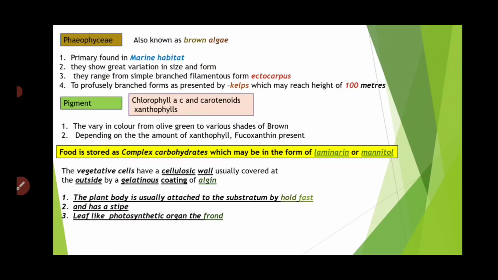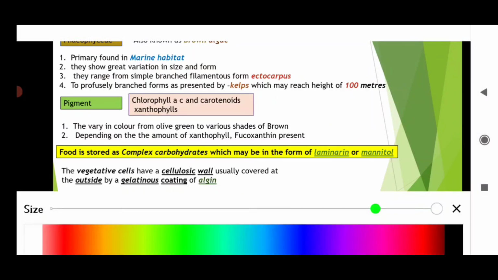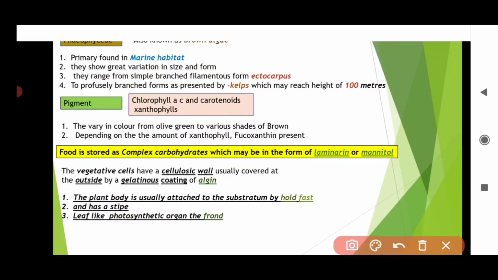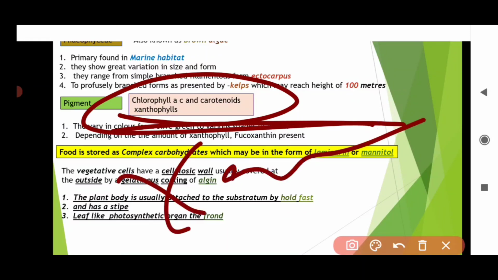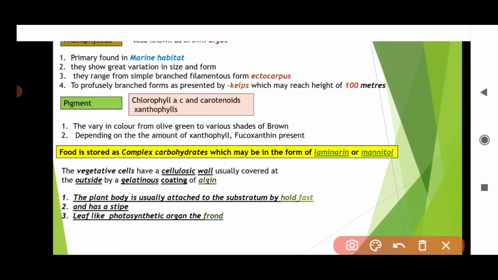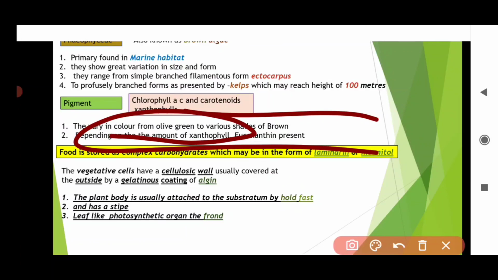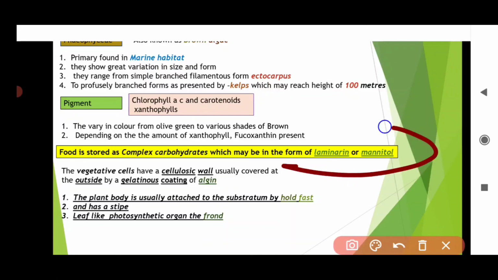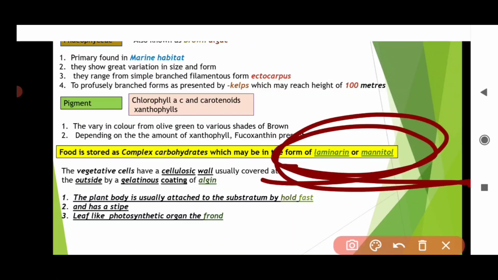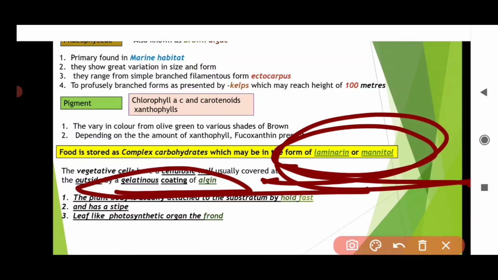Next, Phaeophyceae is nothing but your brown algae. Chlorophyll A and C, carotenoids and xanthophylls. I said the word xantho is used for brown color pigmentation. Carotenoids is orange color pigmentation, but they vary in different shapes depending on the presence of fucoxanthin and xanthophyll pigment. Stored food material is laminarin and mannitol. And this I have said, outer one is algin, inner one is cellulose.